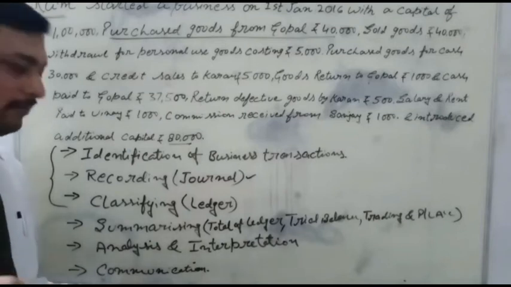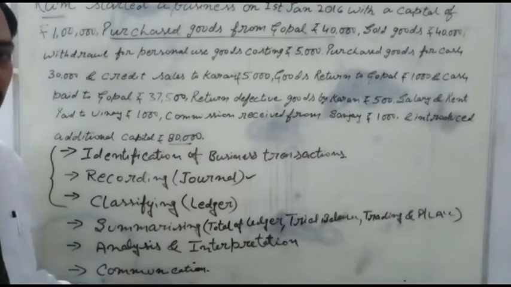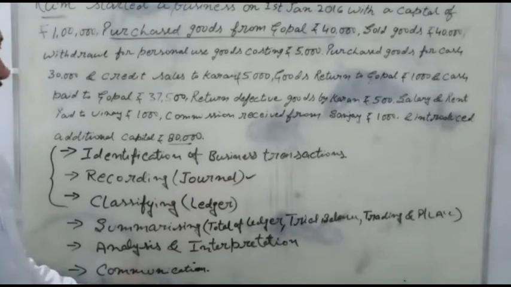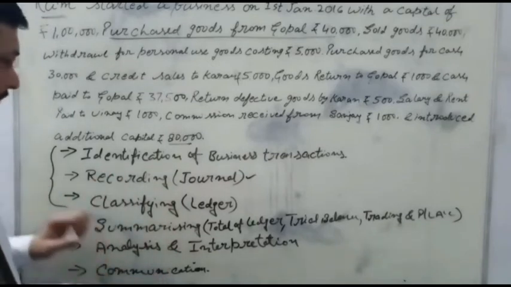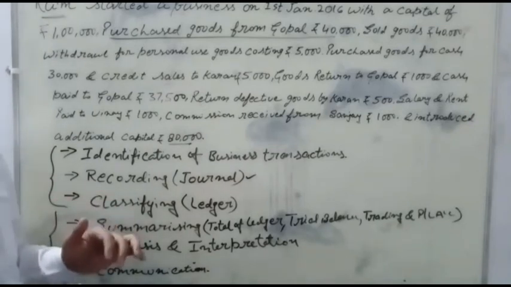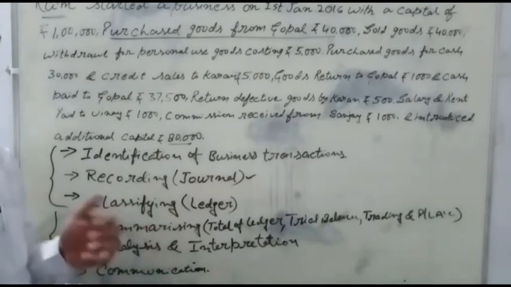External users are creditors, shareholders, debenture holders or investors. They have to be communicated about the condition or soundness of the firm. So this was the process. By this process, the owner can know whether the business is gaining a profit or a loss.